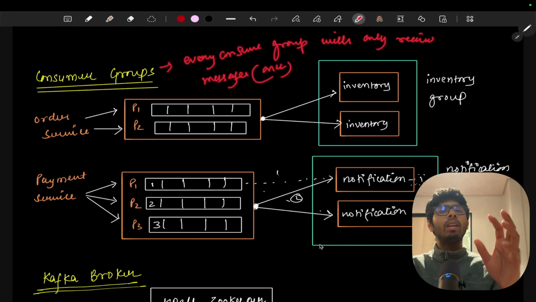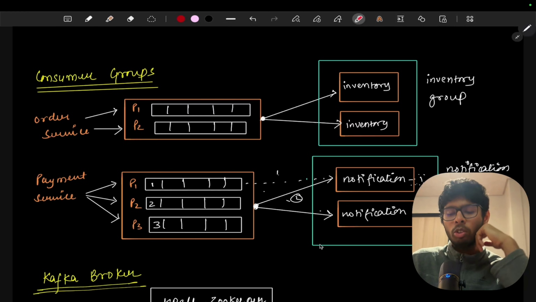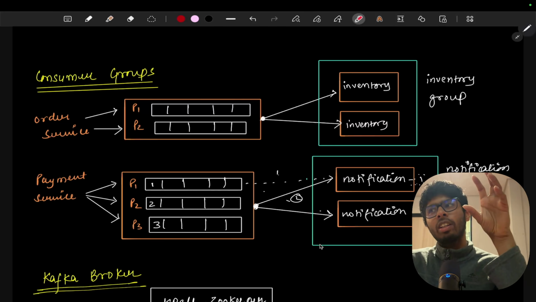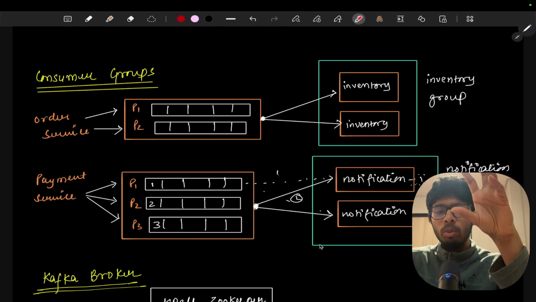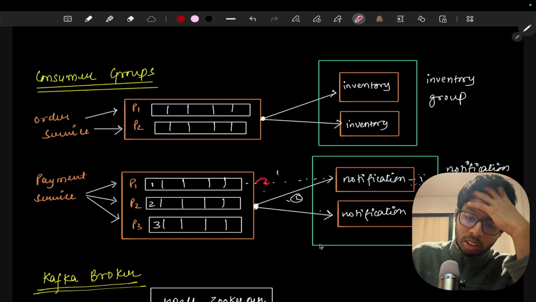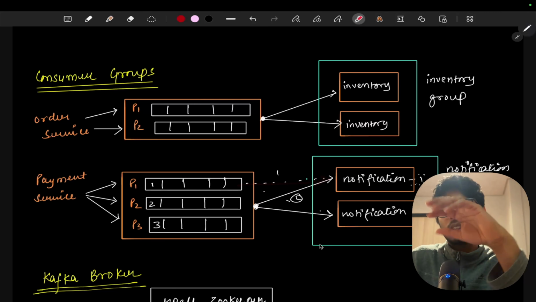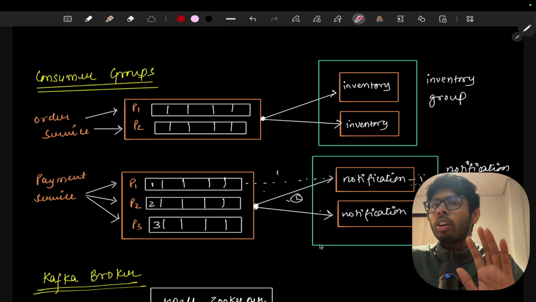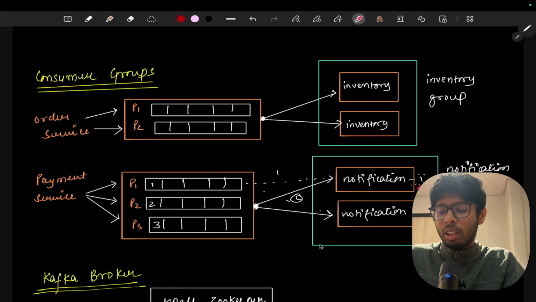This is the simple example of the consumer group. So we make the consumer groups like this. Notifications will have their own consumer group, and whenever partition 1 sends a message to the consumer group, the consumer group will respond that one of the consumers received the message. There can be multiple consumers, let's say multiple notification services.